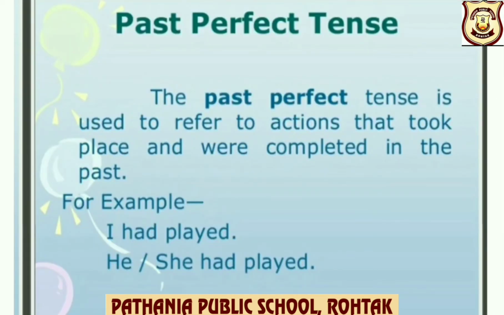Past perfect tense. The past perfect tense is used to refer to actions that took place and were completed in the past. For example, I had played. He or she had played. So, it has nothing to do with present or future. It has already completed in the past.